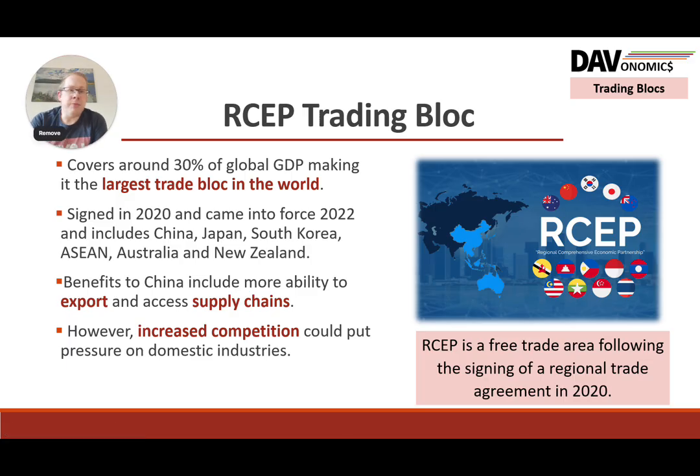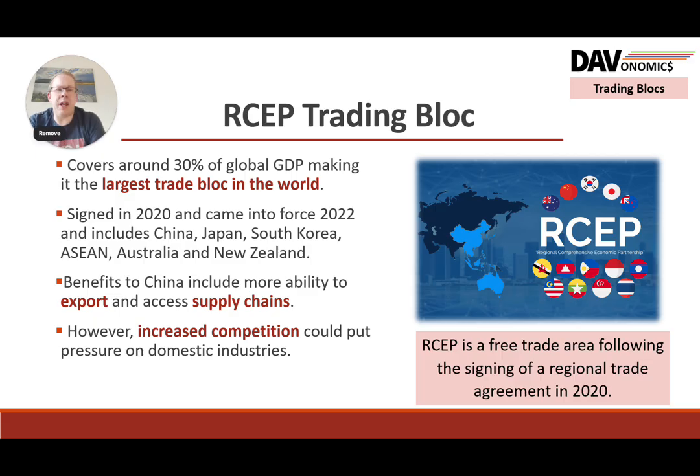Now, China also joined the largest trading bloc in the world by GDP, covering 30% of the world's GDP. You can see some of the countries there on the right. This is a free trade area, free trade between members, but they can set their own tariffs. Some countries there, you can see China, Japan, South Korea. So that's a wide range of countries.